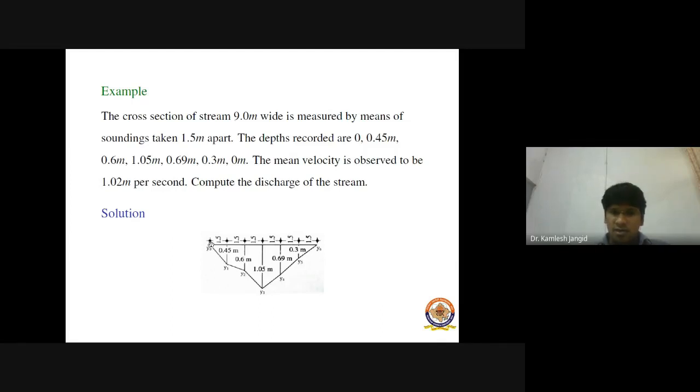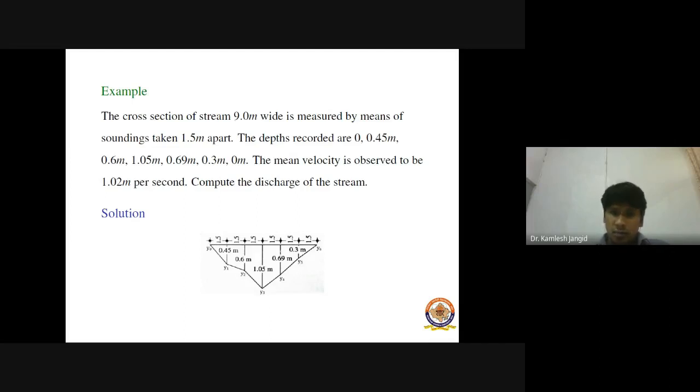Depth at 0 meter is 0. Depth at 1.5 meters is 0.45 meter. Depth at 3 meters is 0.6 meter. And depth at 4.5 meters is 1.05 meters, and similarly so on. Depth at 0 meter and depth at 9 meters are 0. So here our argument is the depth, and the width is our coordinate. So we use the trapezoidal rule here.